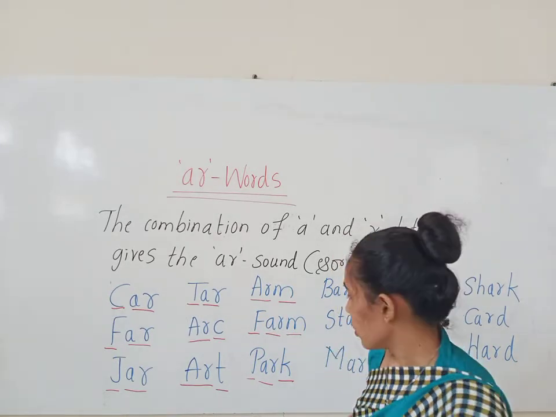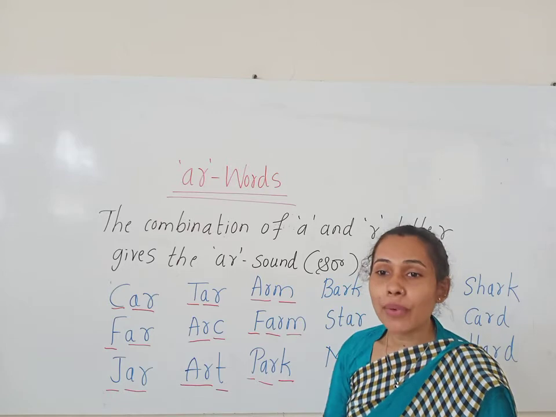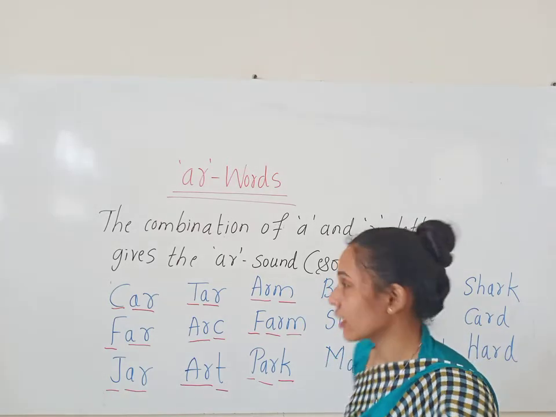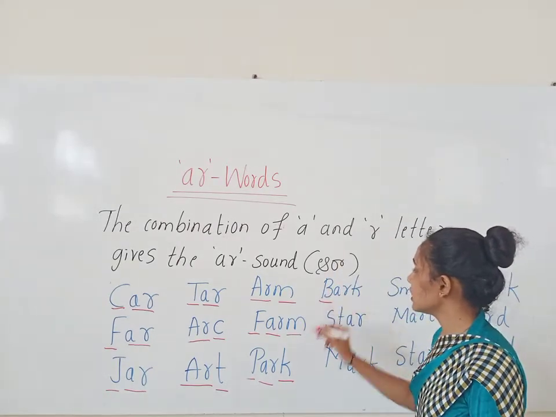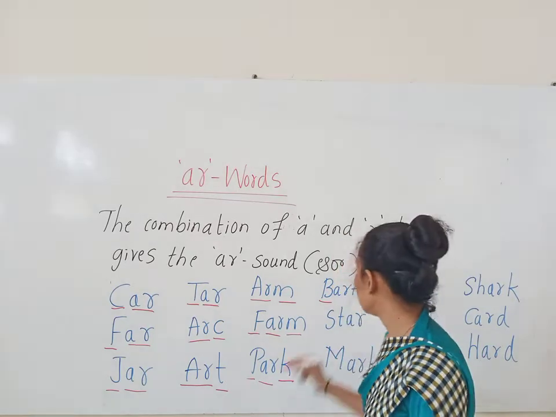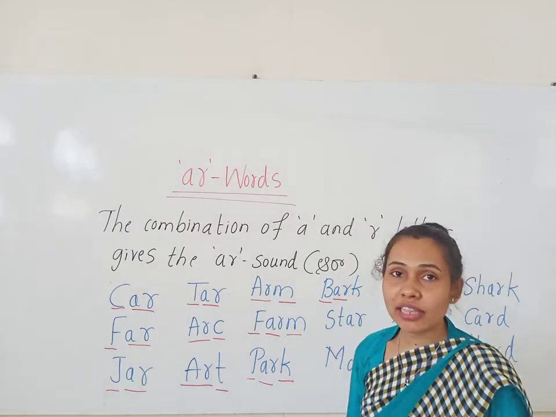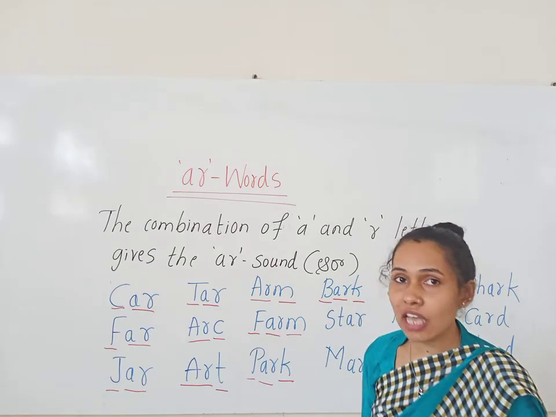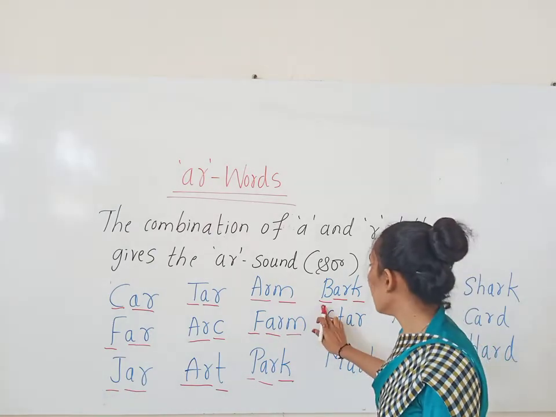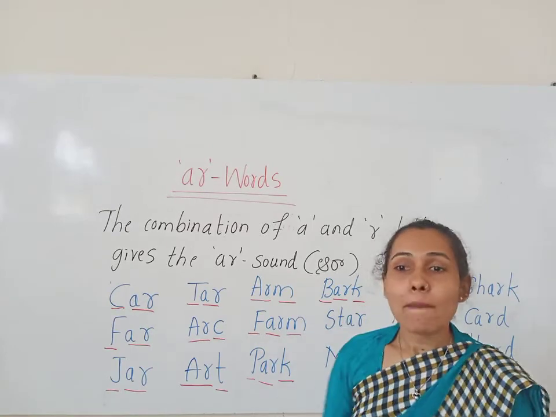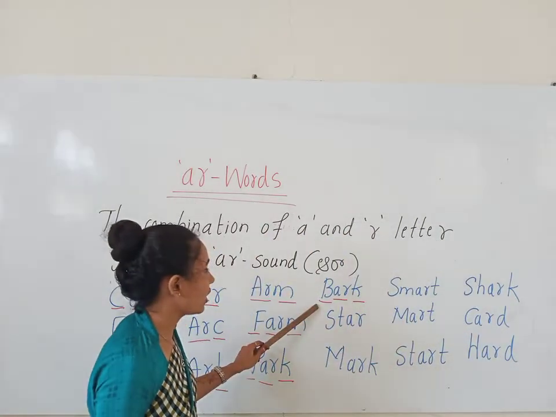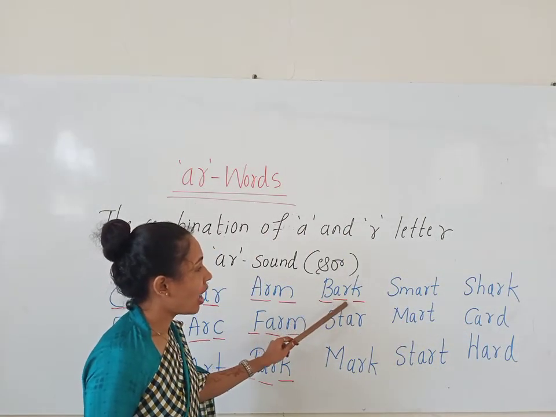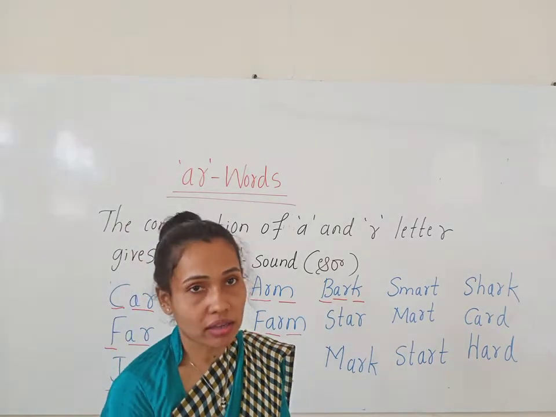K sound. So how do we read the word? Park. Park. What is the sound of B? B. A and R together give R. And what is the K sound? K. B, R, K. Bark. So how do we read the word? Bark. Okay, children.